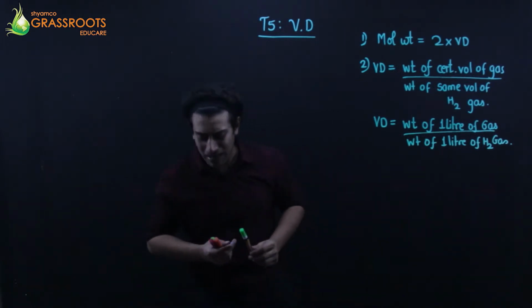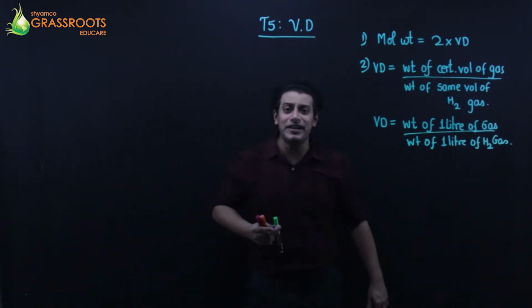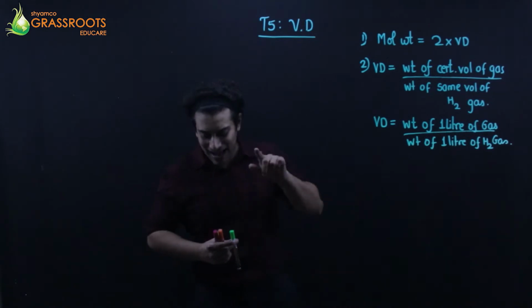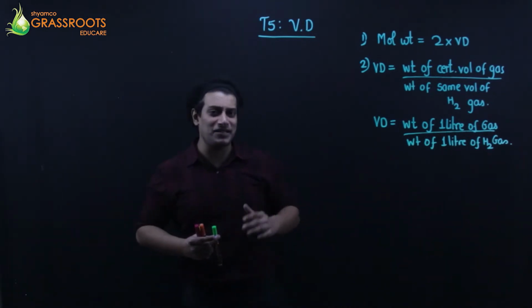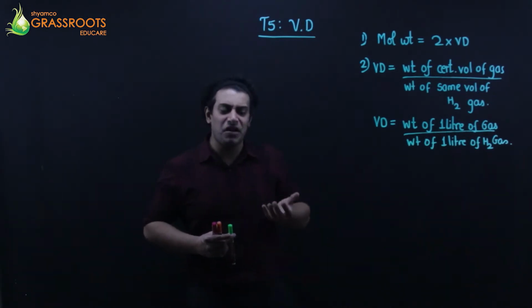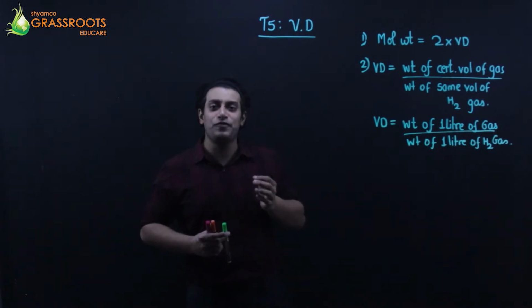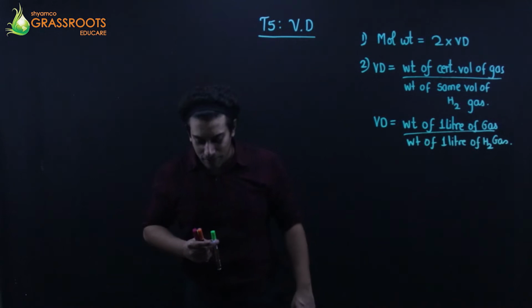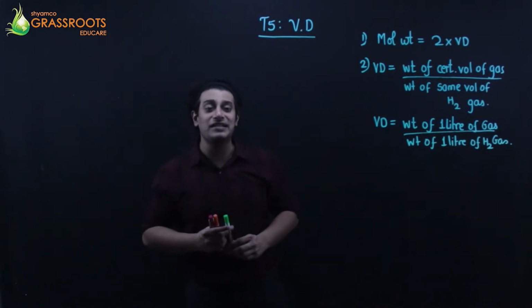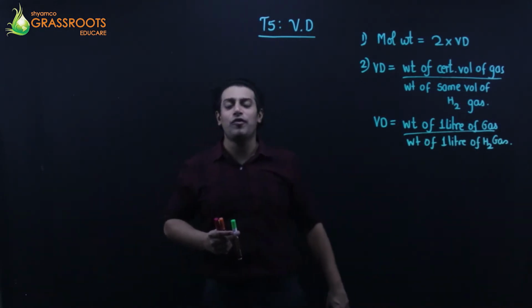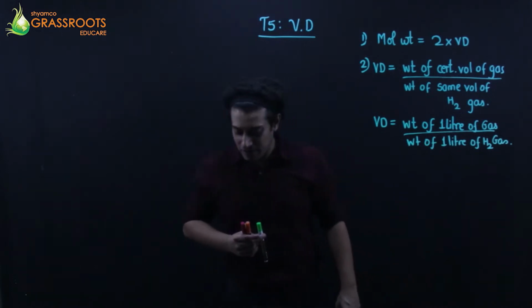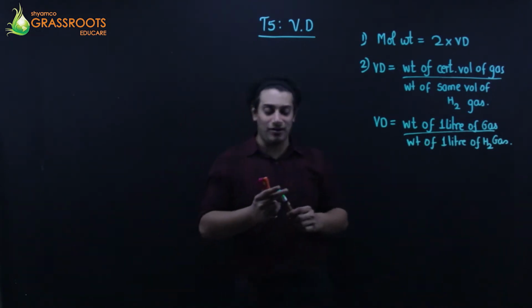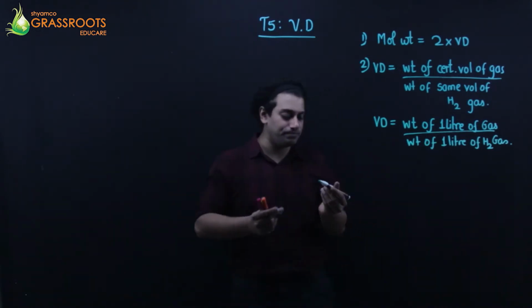The question from my side is: 500 ml of a gas X at STP, standard temperature and pressure, weighs 0.5 grams. Calculate the vapor density and molecular weight of the gas if 1 liter of hydrogen at STP weighs 0.09 grams. Listen, it's a simple question.